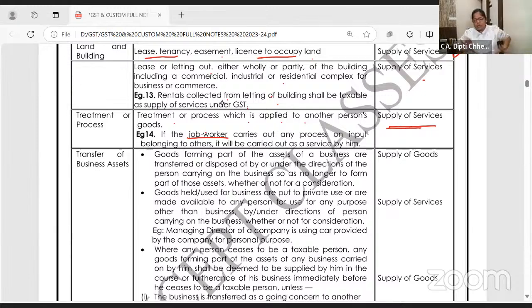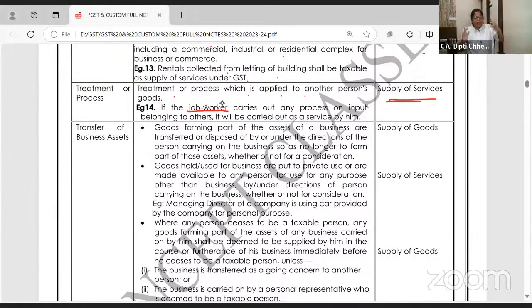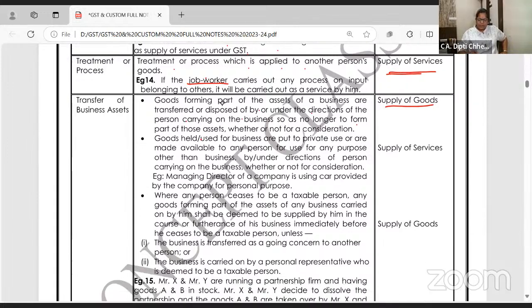Next, just know it, don't try to mug up the whole list. There is no need to memorize. Goods forming part of the asset of a business are transferred or disposed of under the directions of the person carrying on business so as no longer to form part of assets. So business assets are sold. It's supply of goods. The stock of the business that you sell is supply of goods.